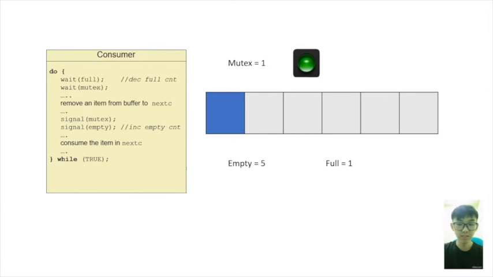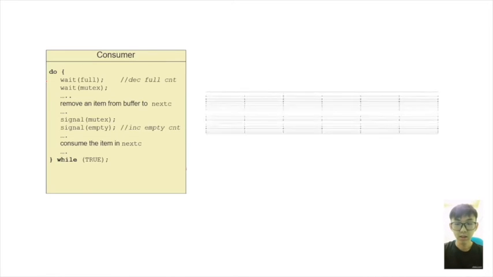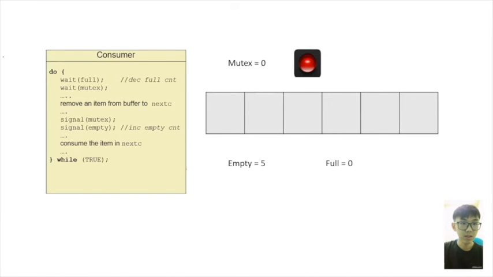Now we'll look at the first segment of this code, from here to here. As the wait is called on the full and mutex, they will decrement by 1.